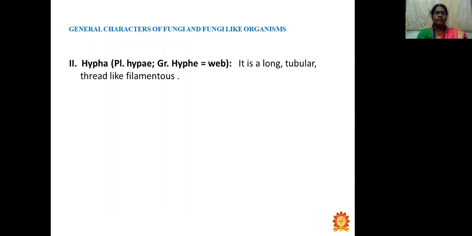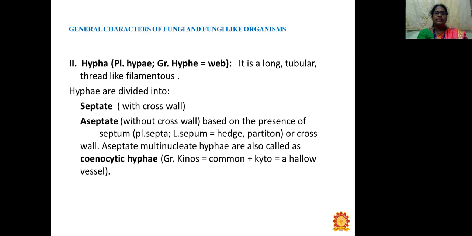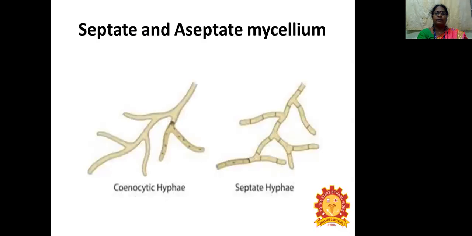The second one is hyphae. Hyphae are long, tubular, thread-like filaments, and hyphae are divided into septate, with a cross wall, and aseptate, without a cross wall, based on the presence of a septum. Aseptate multinucleate hyphae are also called coenocytic hyphae.